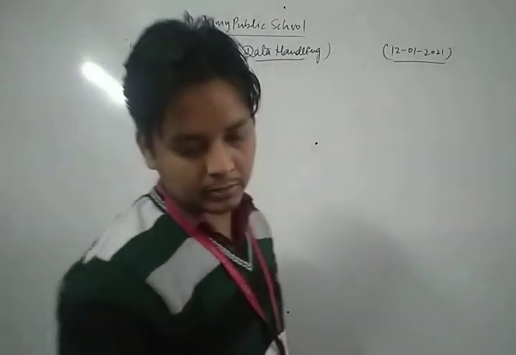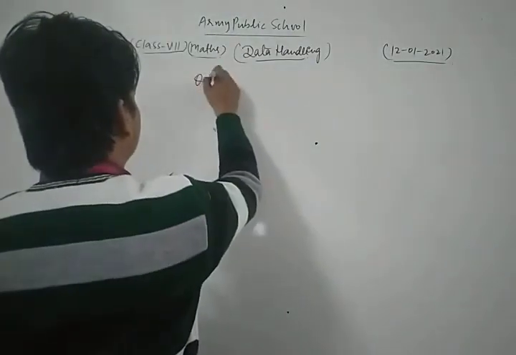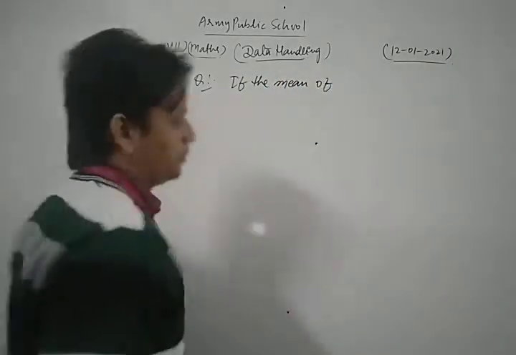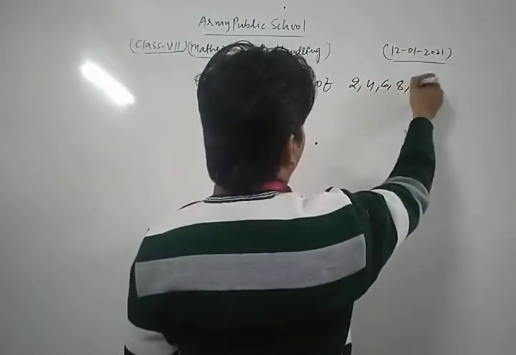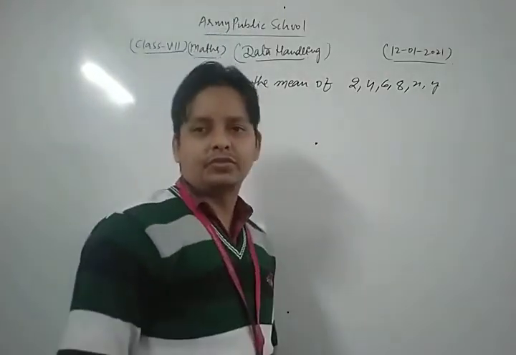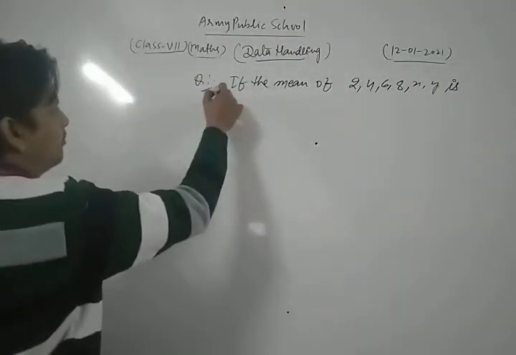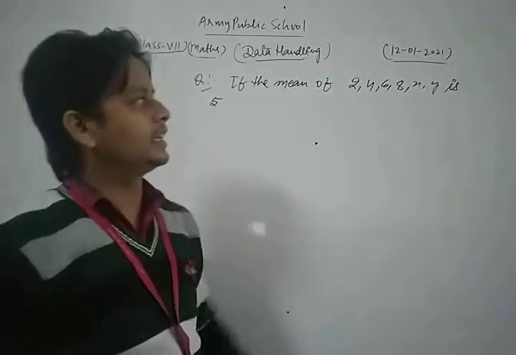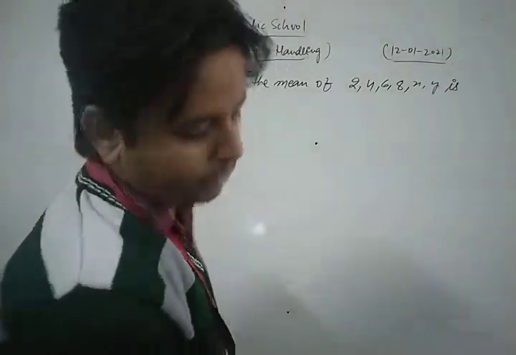Now let's see. The question is: if the mean of 2, 4, 6, 8, x, y is 5, then find the value of x plus y.